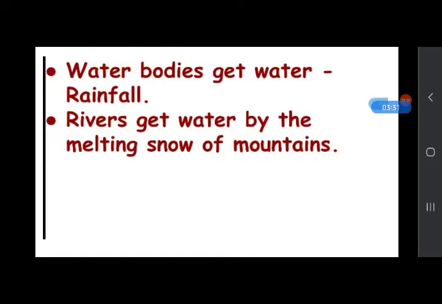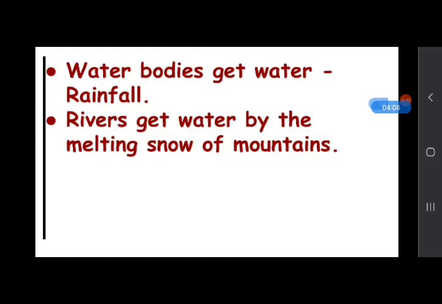Water in the water bodies comes mostly from rainfall, and rivers receive water by the melting of snow in the mountains or rainfall. These rivers feed lakes, seas and oceans. Rivers give water to lakes, seas and oceans.